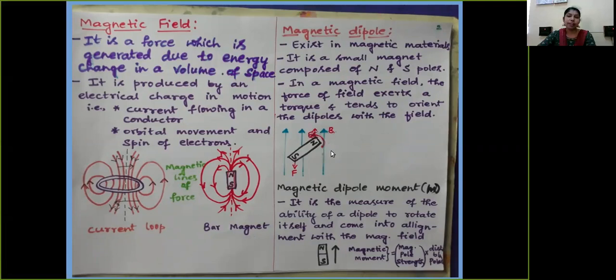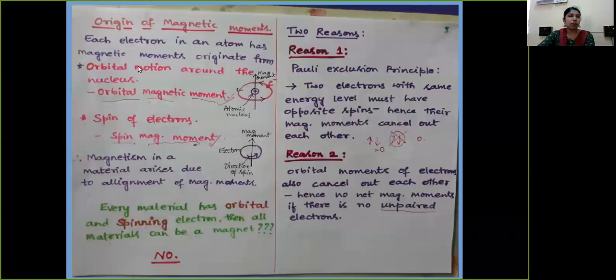This rotation of the dipole in the direction of the external field is nothing but called the magnetic dipole moment, generally represented by the letter M. Magnetic moment is defined as the product of magnetic pole strength and the distance between the poles. Now the question is how this magnetic dipole originates.